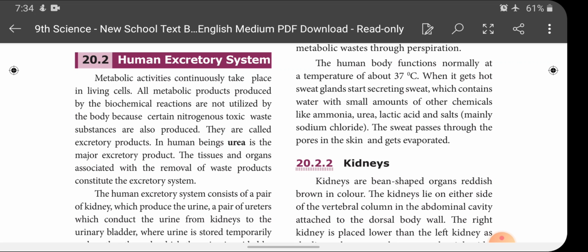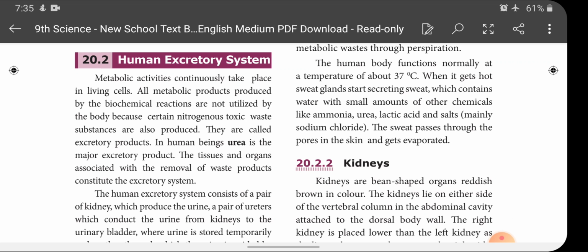You know what is meant by excretion? Yes, of course, elimination of nitrogenous waste or metabolic waste from the body is called excretion. What is metabolic waste or nitrogenous waste? In our body, in each and every cell, many metabolic activities take place for the purpose of growth, reproduction and various energy production.